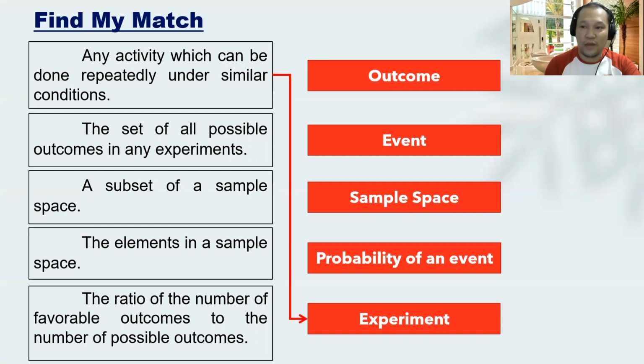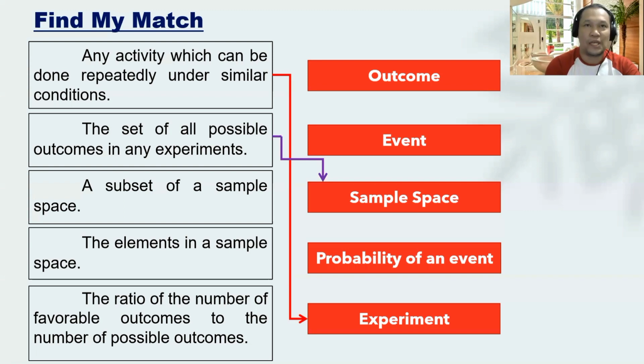And we are dealing with the set of all possible outcomes, and that is what we call sample space. Okay? Now, sample space is the set of all possible outcomes in any experiment. Meaning, if you are being asked for what are the possible outcomes in an activity or in an experiment, therefore, you have to provide all the possible outcomes.